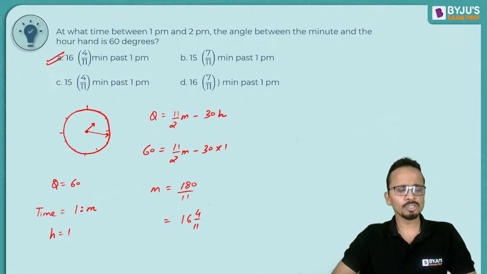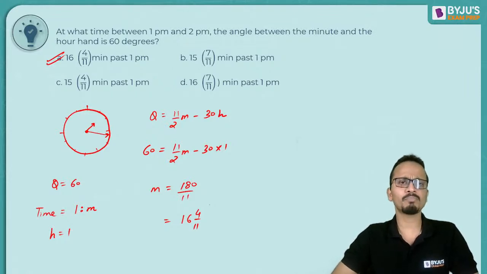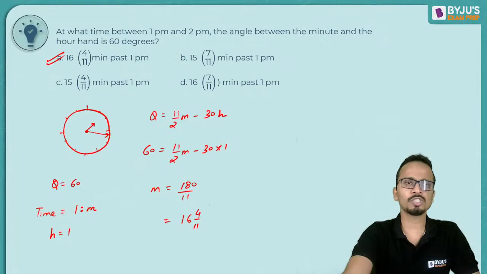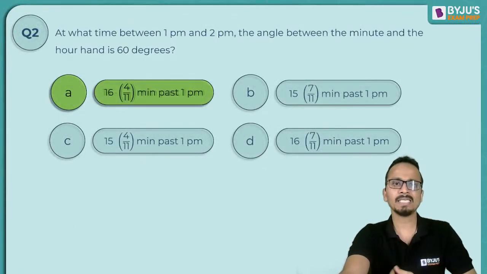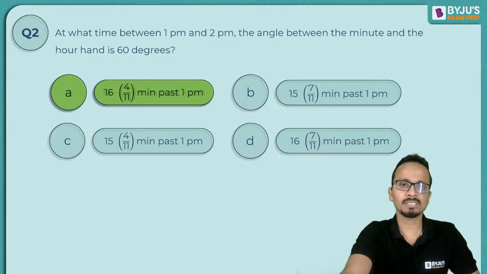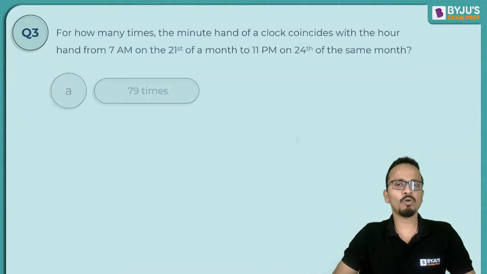Okay. So if you have the formula, if you know the proper application of the formula, the questions will be very easy for you. So the correct answer here is option A, 16 4 by 11 minutes past 1 p.m. Let's move on to question number 3.